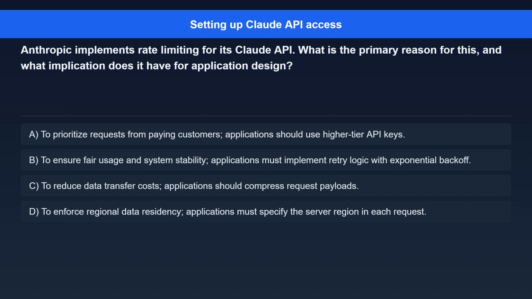Option C, to reduce data transfer costs. Applications should compress request payloads. Option D, to enforce regional data residency. Applications must specify the server region in each request.